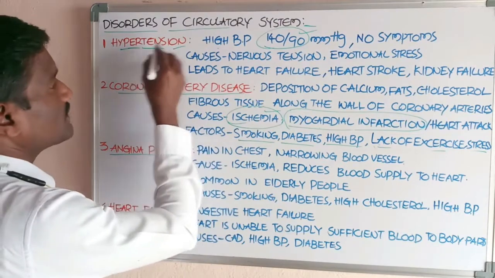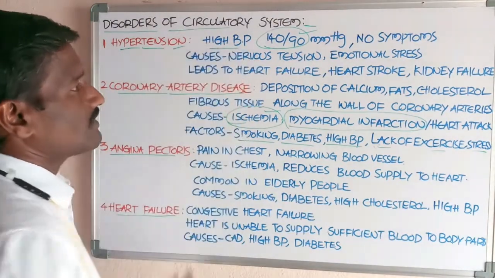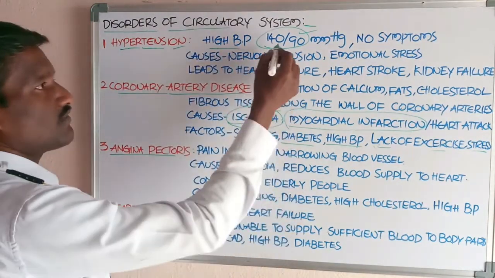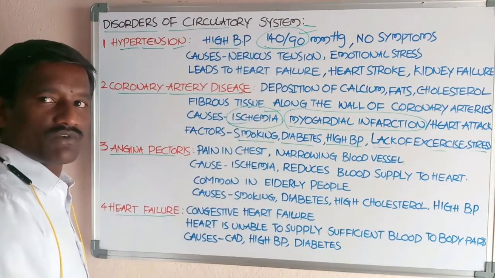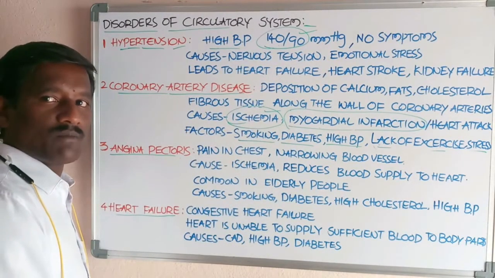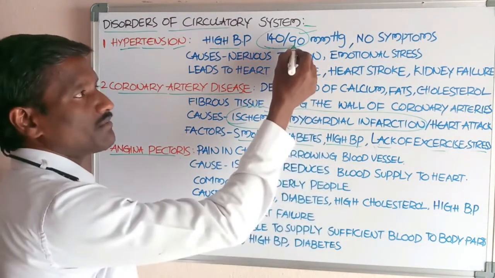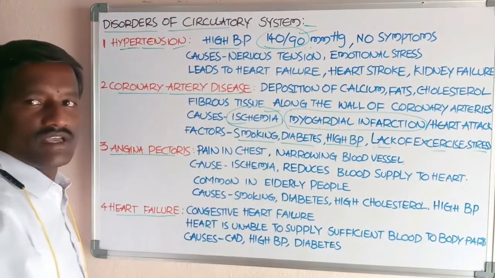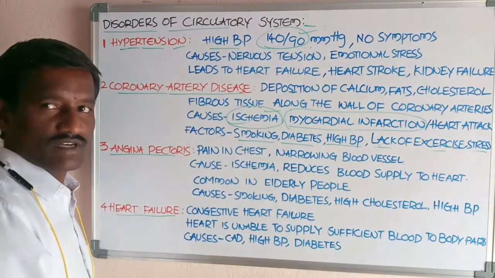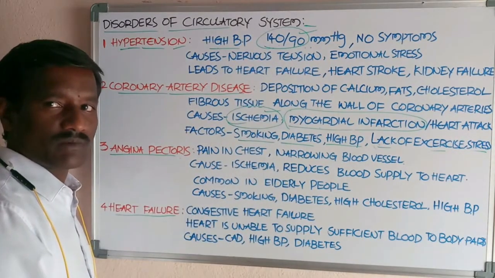Okay, hypertension means high blood pressure, which is equal to 140 by 90 mmHg. In this, 140 is the systolic blood pressure.